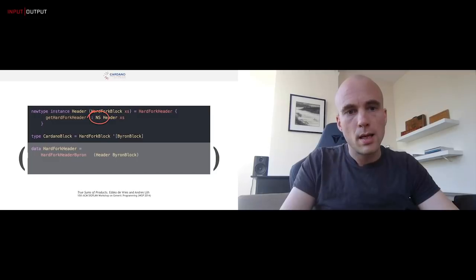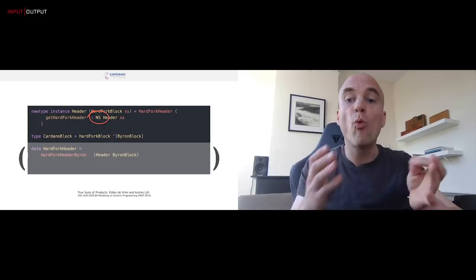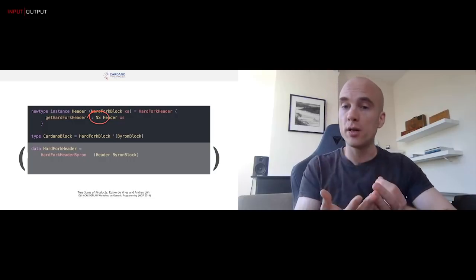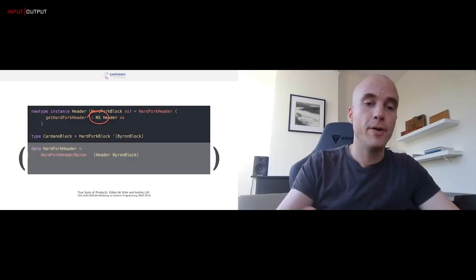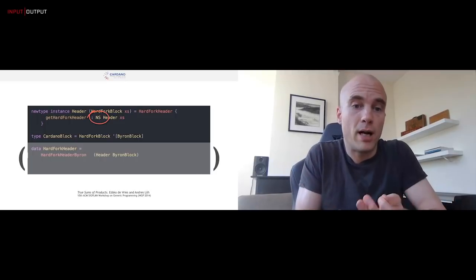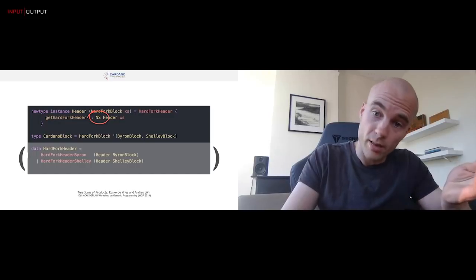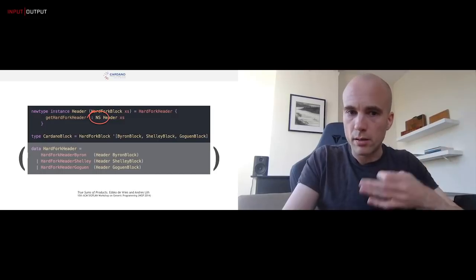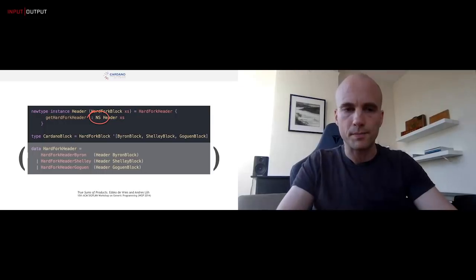Now, that's an NP. A header in this context is a header from one of the eras, right? A config was a config from all of the eras. A header is a header from one of the eras. So I think we call this an n-ary sum. And again, if we just set Cardano block to be equal to HardForkBlock of Byron block, then a header must be, since we only have one era, a header from Byron. But when we add Shelley into the mix, it's a header from either Byron or Shelley. When we add Goguen into the mix, it's a header from Byron, Shelley, or Goguen. And so this extends very smoothly to any number of eras.